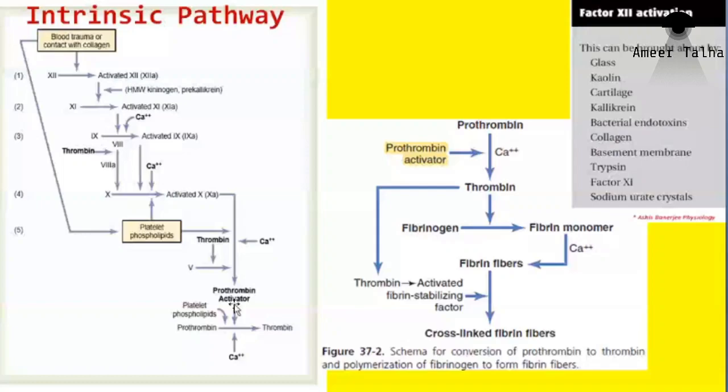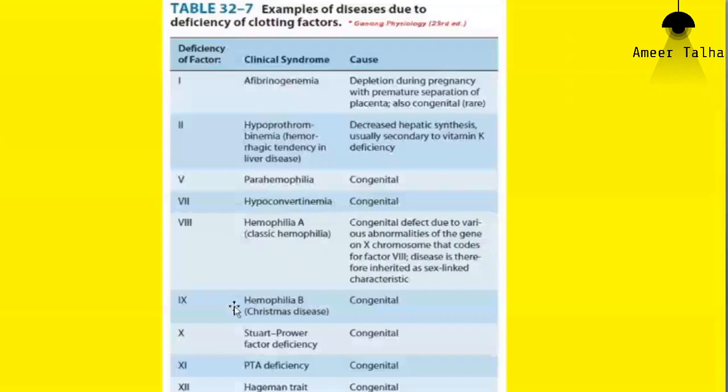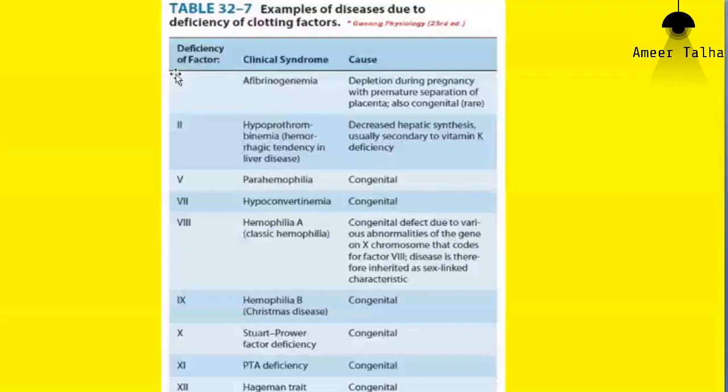So we have discussed the complete list of clotting factors. Deficiency of any of these clotting factors will lead to a pathological state. For example, if there is deficiency of factor 1, what is the name of factor 1? Yes, students. Fibrinogen. Yes, fibrinogen is factor 1.